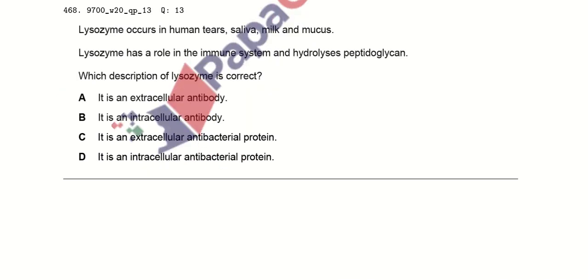Lysozymes occur in human tears, saliva, milk, and mucus. Lysozyme has a role in the immune system and hydrolyzes the peptidoglycan. Which description of the lysozyme is correct? Because it is present in the saliva, milk, mucus and tears, they all are extracellular things. So we can say that it is an extracellular antibacterial protein. So option C here is the rightmost answer.